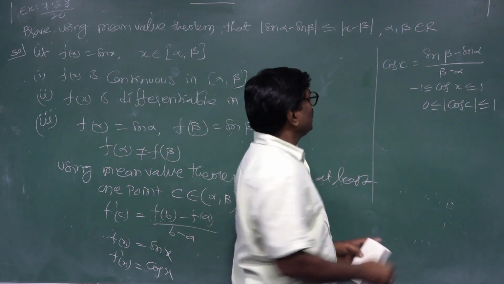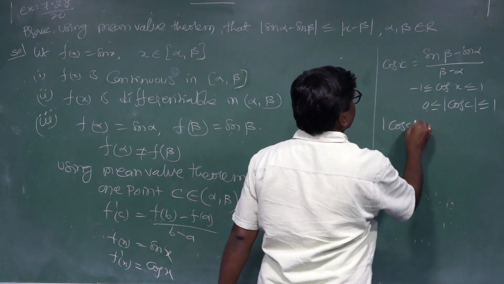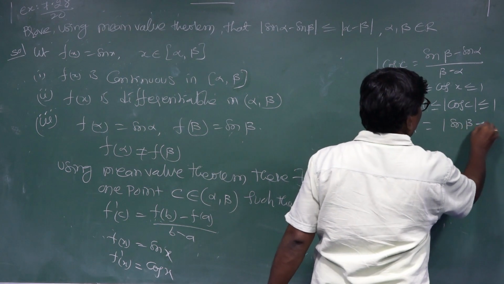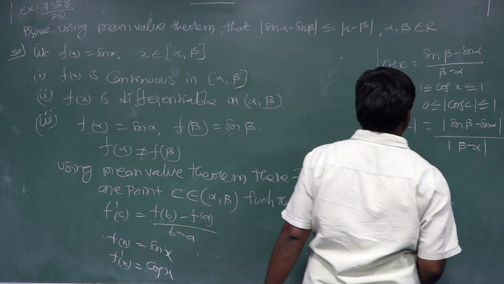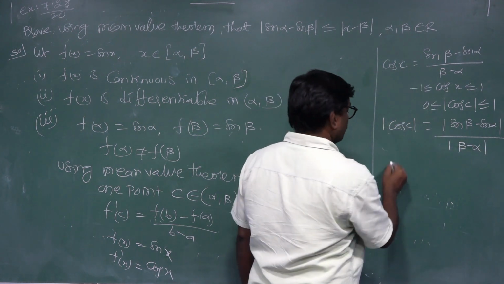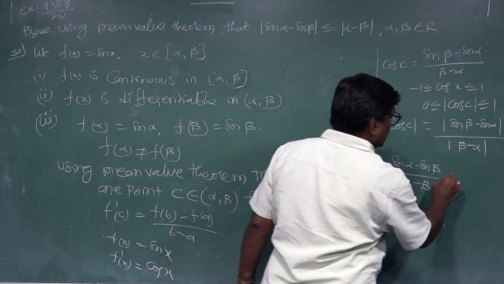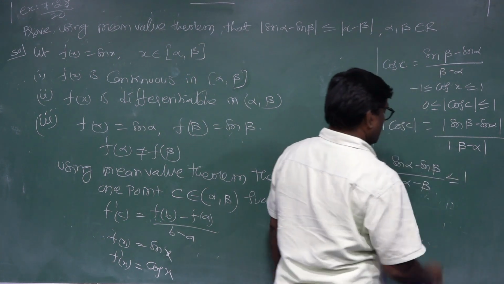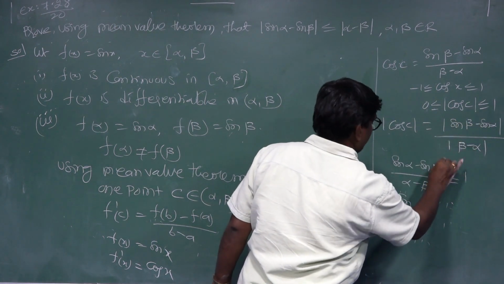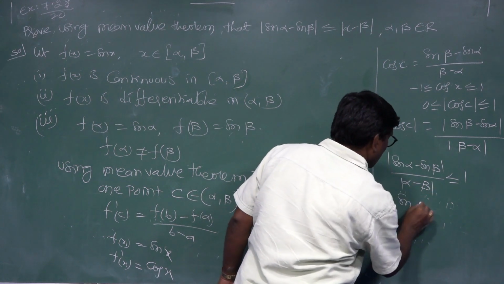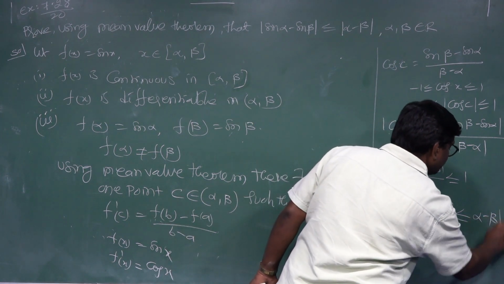Modulus of cos c equals modulus of (sin beta minus sin alpha) by modulus of (beta minus alpha), which is less than or equal to 1. Hence modulus of sin alpha minus sin beta is less than or equal to modulus of alpha minus beta.